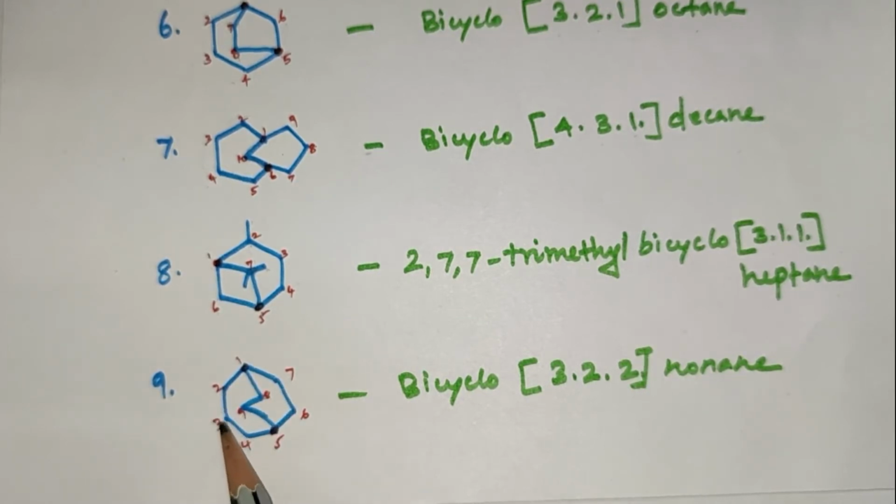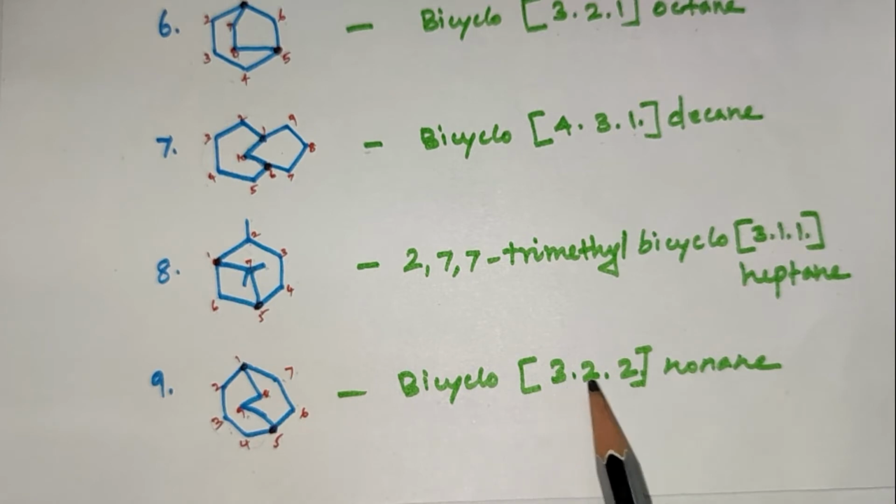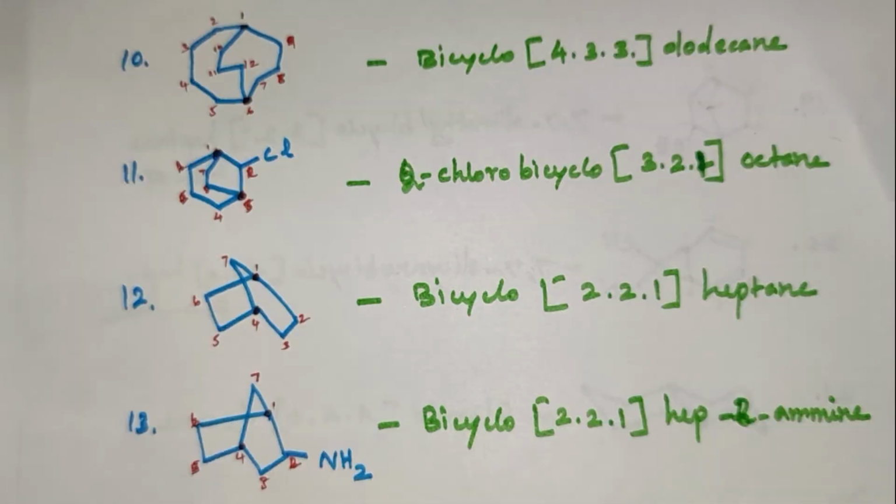This side is 1, 2, 3. This side is 1, 2. So the numbering is from 1, 2, 3, 4, 5, 6, 7, because this side is the longest chain. 8 and 9. 9 is nonane. The compound is written as bicyclo[3.2.2]nonane.